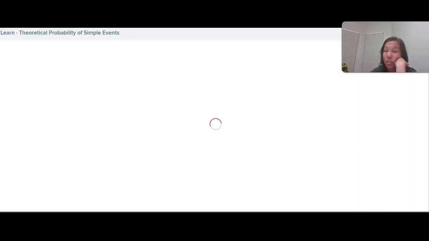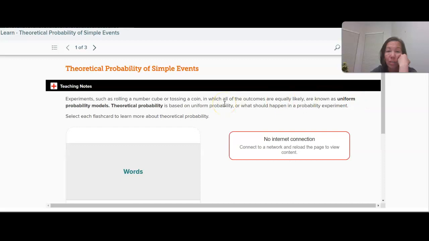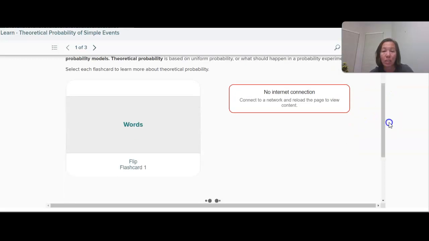So that's just listing all the possible outcomes of an event. Now the theoretical probability of an event is based on uniform probability, which is an event in which all the outcomes are equally likely. Theoretical probability is essentially what we expect to happen. So again, it's the ratio of the number of favorable outcomes to the total number of outcomes.